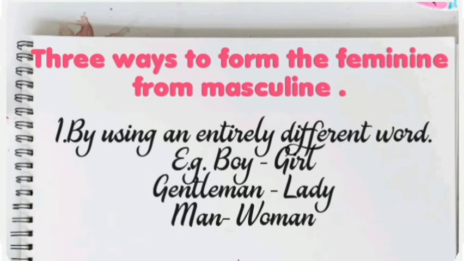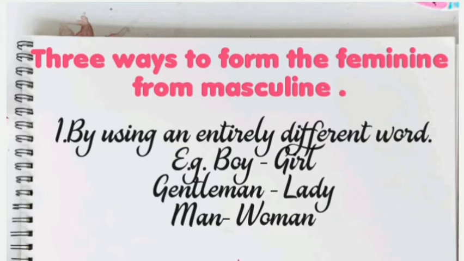Now, there are three ways of forming the feminine of nouns of the masculine gender. Number one, by using an entirely different word. For example, boy is a masculine word. I am changing it to girl. It becomes feminine. I have used a totally different word over here. I did not use the same word.